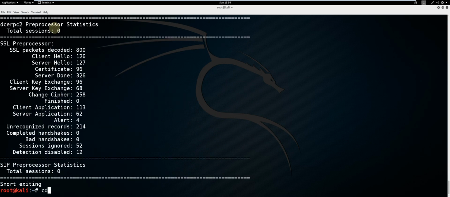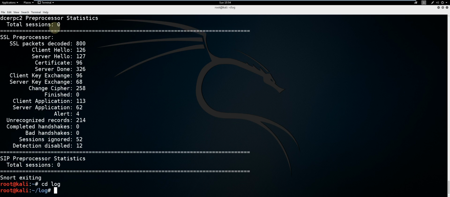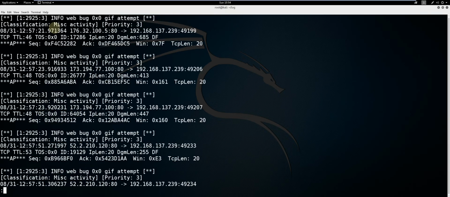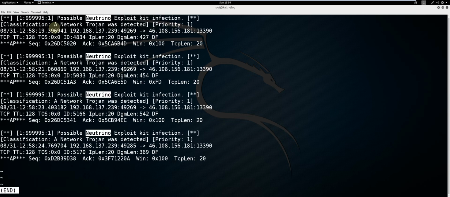Type cd log, ls. We're going to make sure that the rule worked properly. So type cat alert pipe to less. Type /neutrino. As you can see, the rule is working properly.